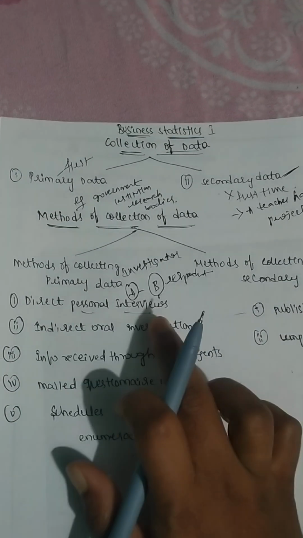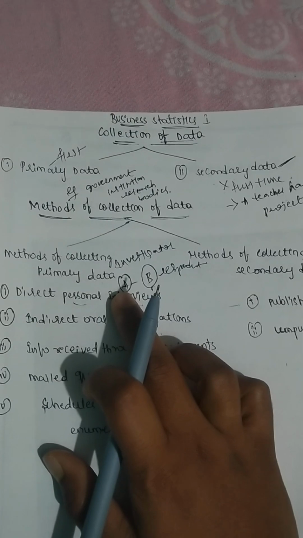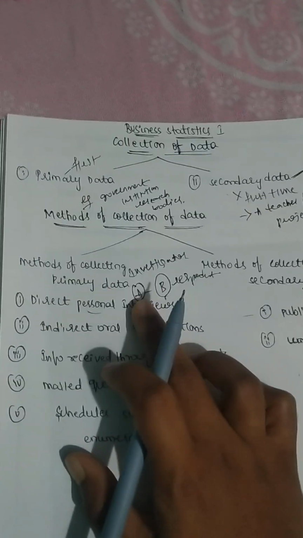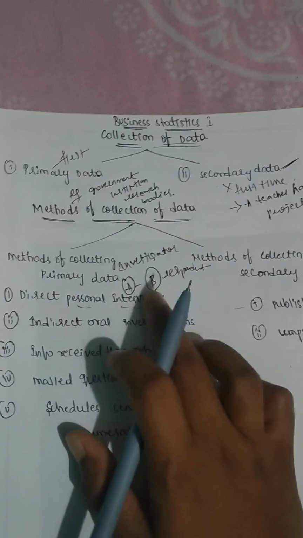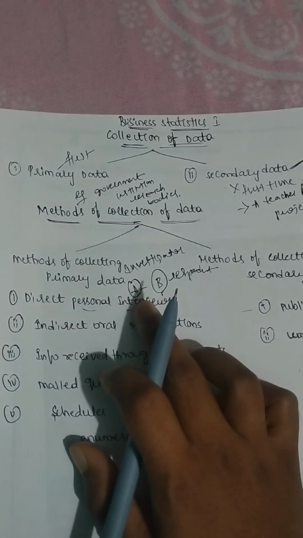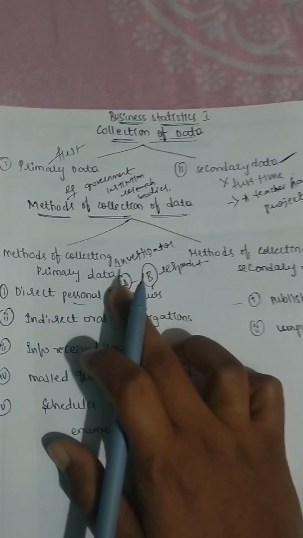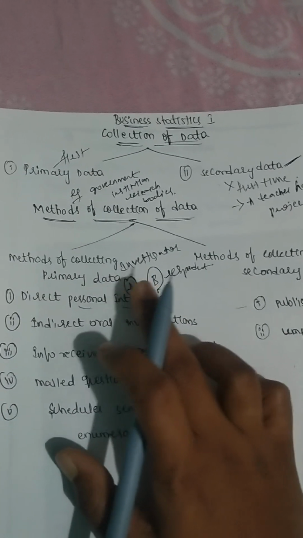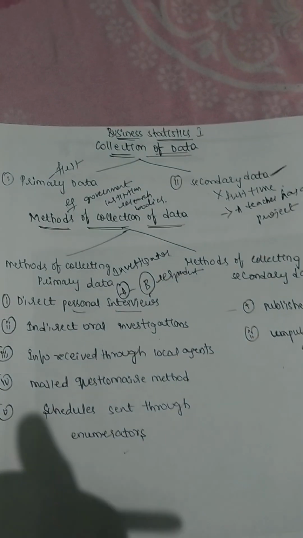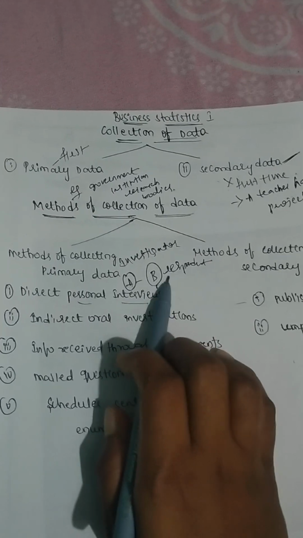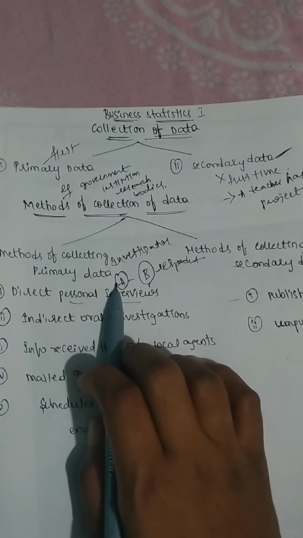So direct personal interview means the investigator meets the respondent personally and asks a few questions regarding the particular interview, whatever information he wants to get from the respondent. He prepares a list of questions he wants to ask, asks the questions, and the respondent answers them.